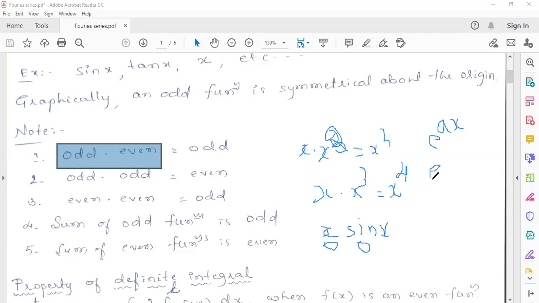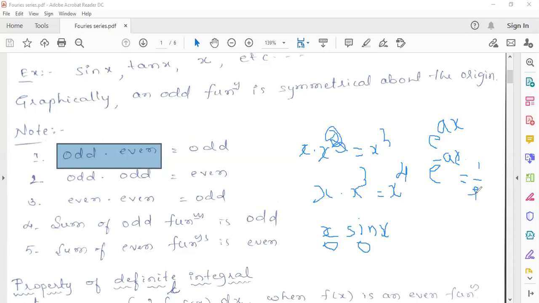Are you sure? If you replace x by minus x, what will you get? e power minus ax, right? Yes, sir. How can you write e power minus ax in terms of f of x? You can write it as 1 by e power x, so that means 1 by f of x.